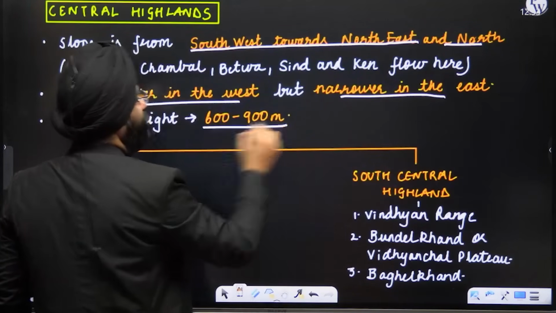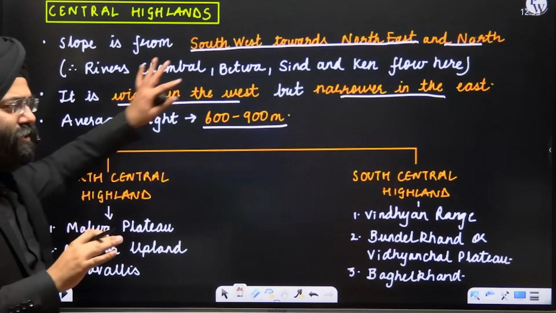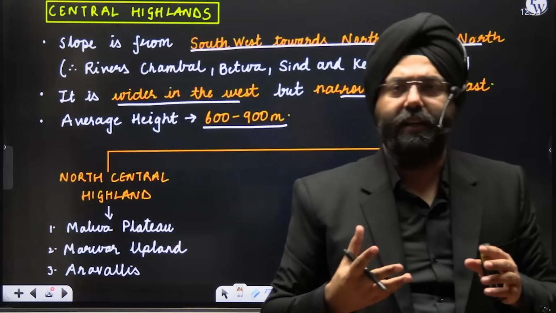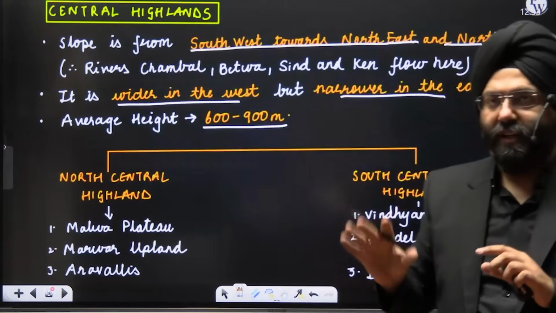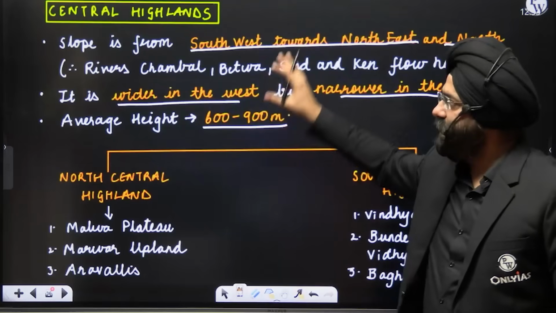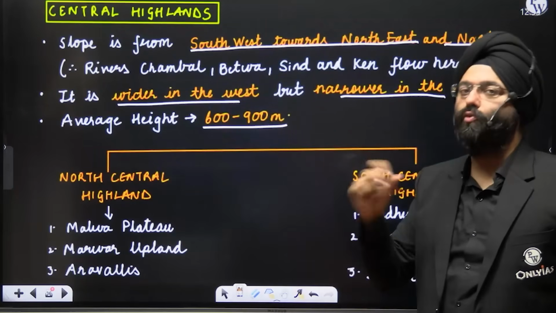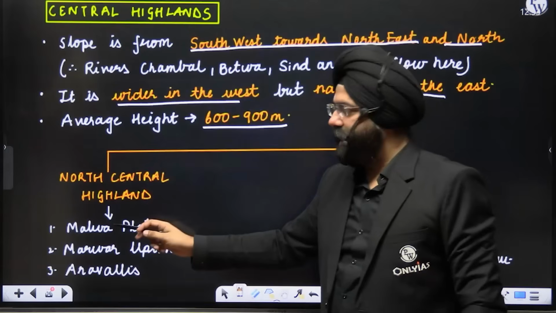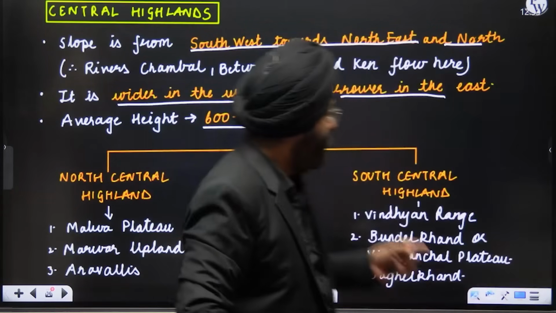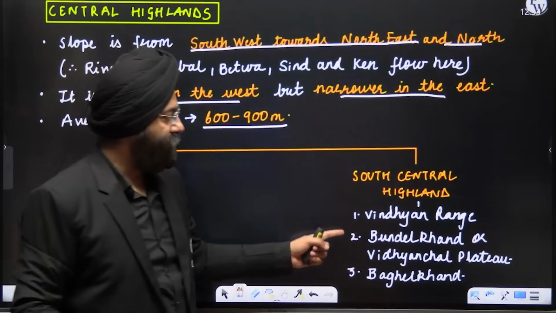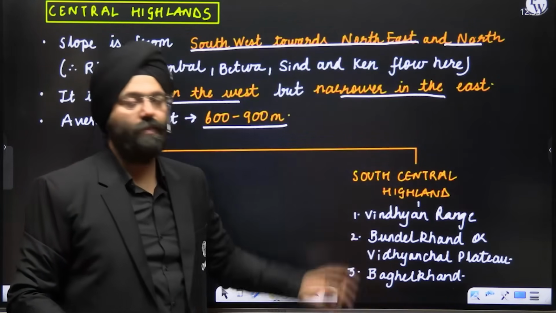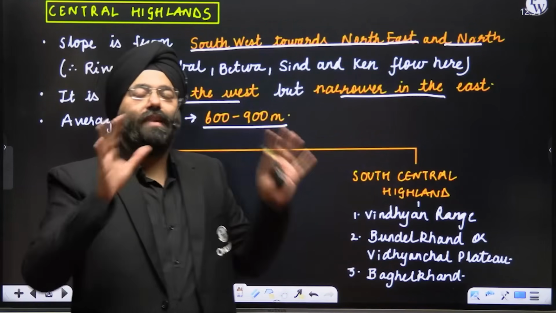Average elevation is 600 to 900 meters. This is just a broad overview. You'll be getting confused of where is this Central Highland, you do not understand. Don't worry, bache. We will be studying this. This is just an introductory part. Now you see this Central Highland is basically made of two parts. North Central Highland has the Malwa Plateau, Marwar Upland and the Aravali's. On the other hand, the South Central Highlands have the Vindhyan Range, the Bundelkhand or the Vindhyanchal Plateau and the Baghelkhand. This is the complete Central Highland.